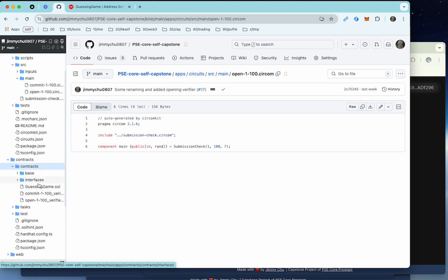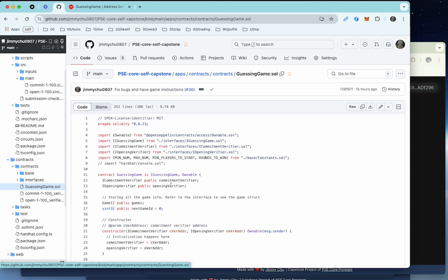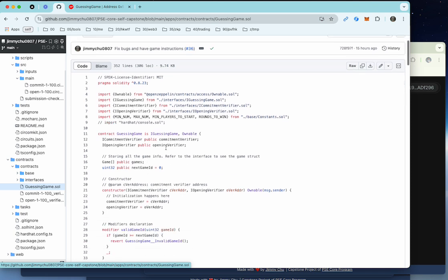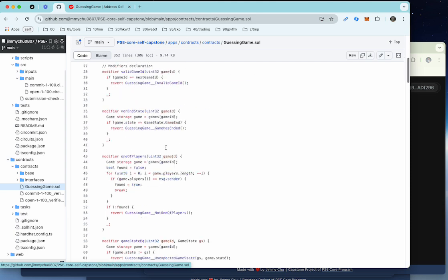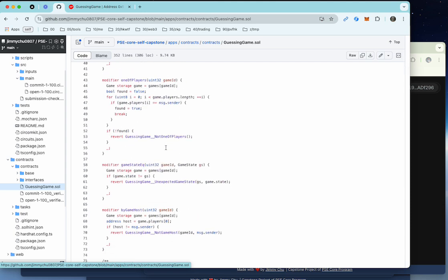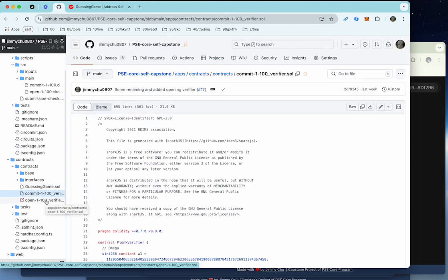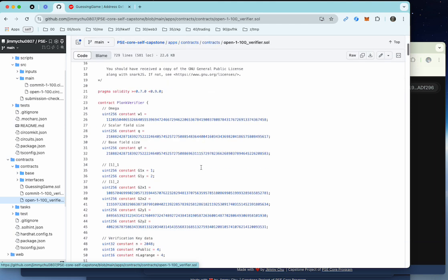This is the game contracts. The guessing game contract pretty much stores all the game state. All the application logic is stored in these contracts, so this acts like the backend of the game, and these 2 are the verifier contracts. This is the commit verifier. This is the commitment opening verifier.